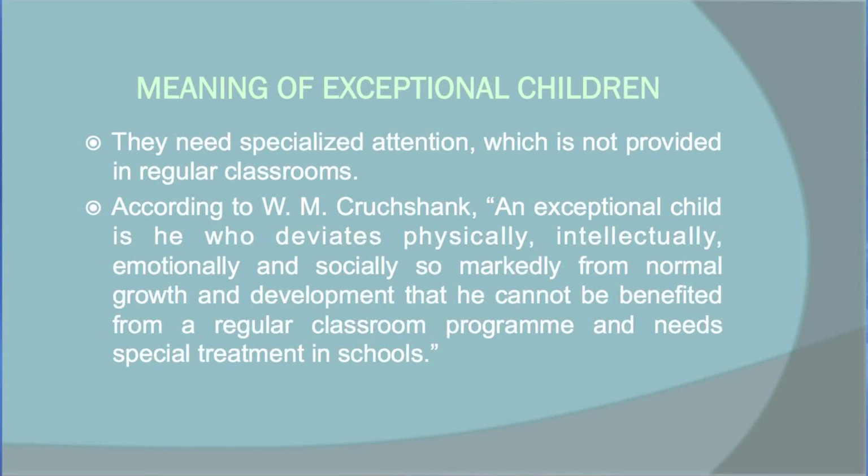In this context, we can give one definition given by W. M. Cruickshank. He has mentioned that an exceptional child is one who deviates physically, intellectually, emotionally, and socially so markedly from normal growth and development that he cannot benefit from a regular classroom program and needs special treatment in schools. So the children who need special treatment but cannot be included in the regular classroom are known as exceptional children. This is in gist the meaning of exceptional children.